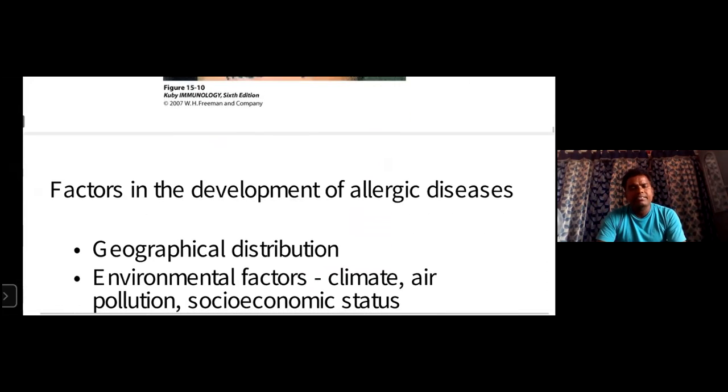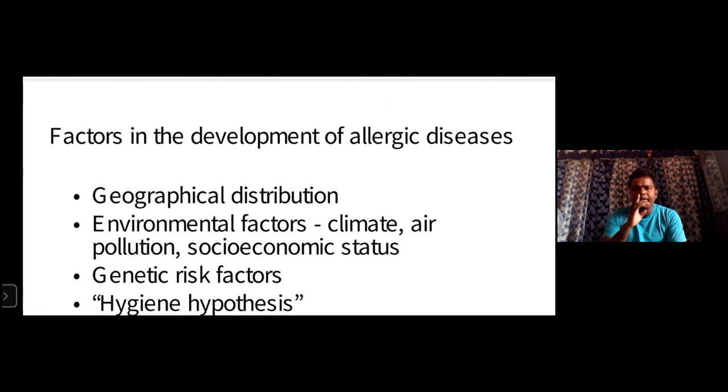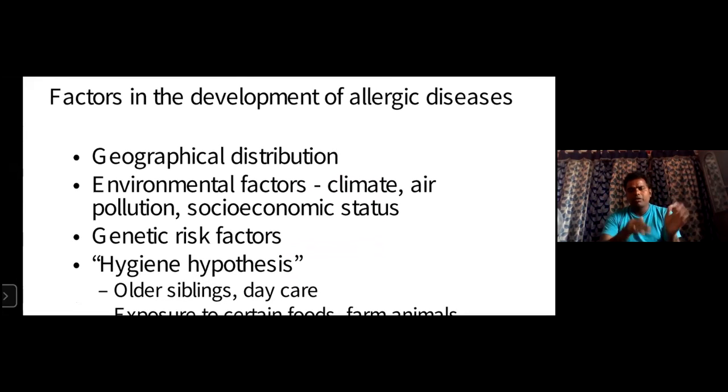See the factors in the development of allergic diseases, right? What are the factors? Geographical distribution. For example, some people go from one place to another place, and in that place they do not tolerate the dust particles. That is geographical distribution. Also, itching reactions and sensitive reactions will be there.